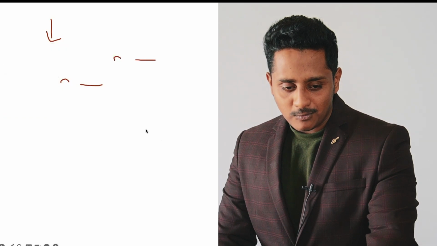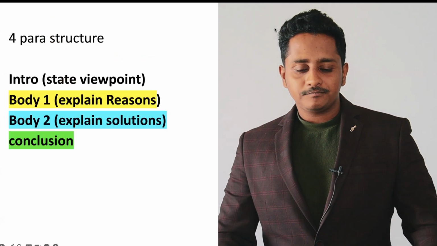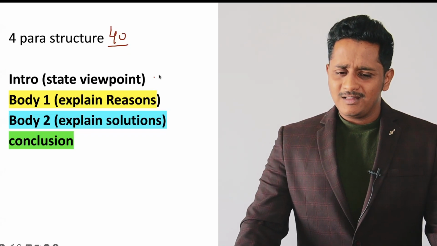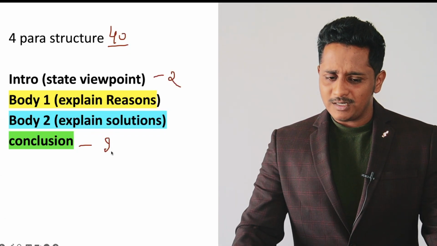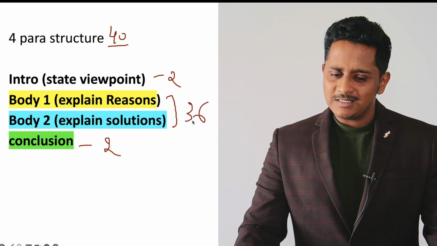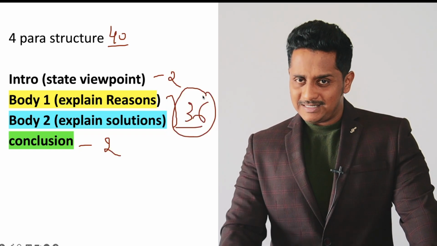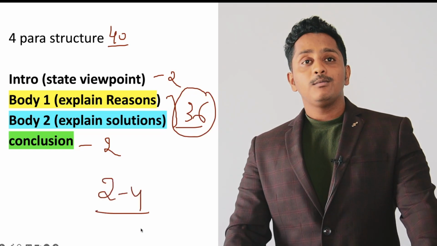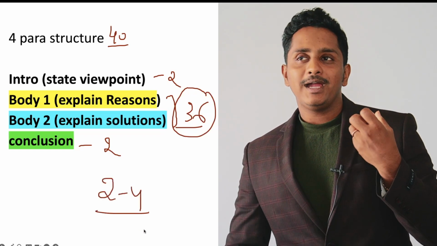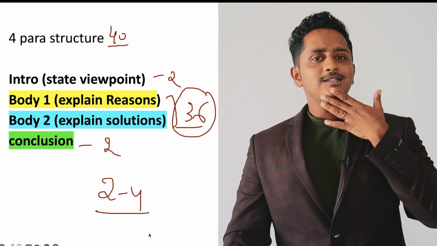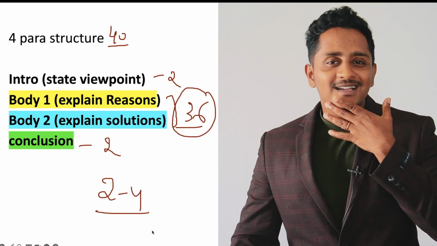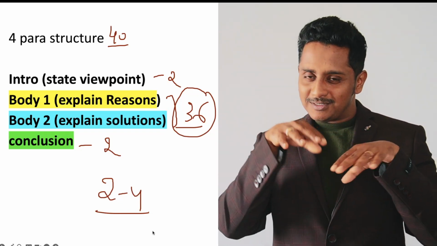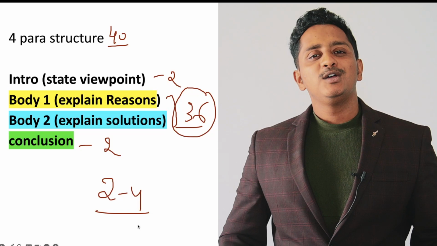I'll just help you with this. 40 minutes is what you get to write an essay on an average. 2 minutes, 2 minutes. 36 minutes is left. Of this 36 minutes, for planning in the beginning, you need 2 to 4 minutes. Body 1, you plan and you get an idea, and then you decide, oh, this idea is completely wrong. Then what do you do? You again rethink. So there is some trial and error that goes in between. So you need 2 to 4 minutes to plan.